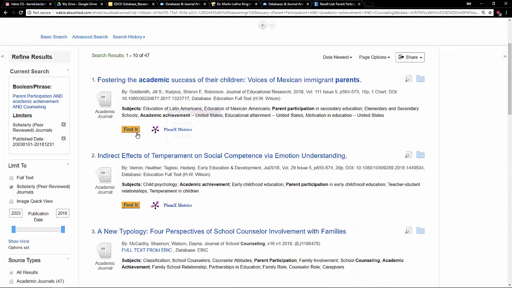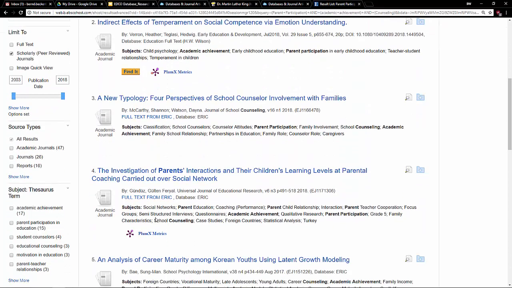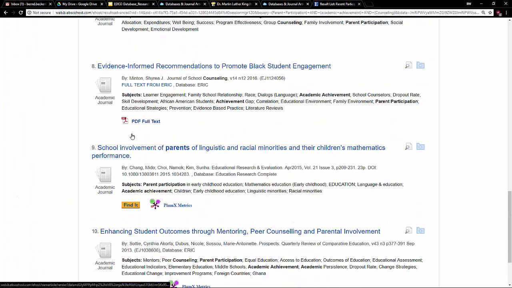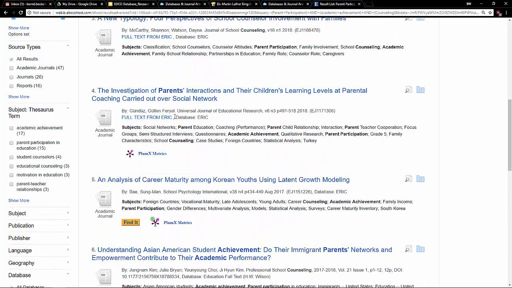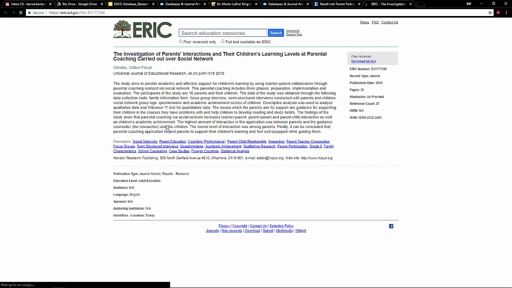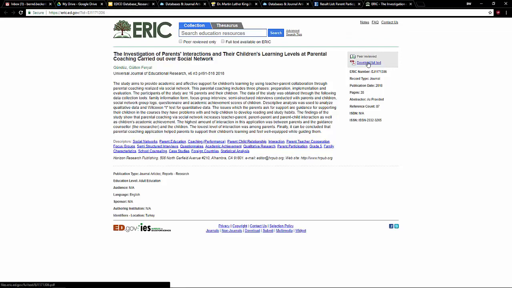Sometimes, like I said, you're going to see this Find It button here. Other times, you're going to see a PDF icon. It means the article's right here. You'll be able to click on the Scan button. If it's from the ERIC database, ERIC has its own kind of shelf, its own storage space for articles from ERIC. So that link will be in here, and you'll have to click on Download Full Text and actually get these articles.